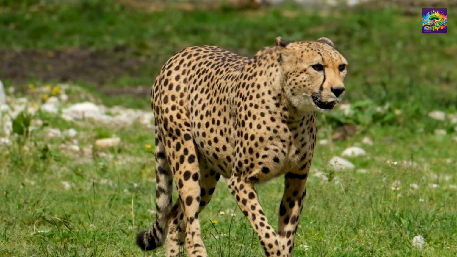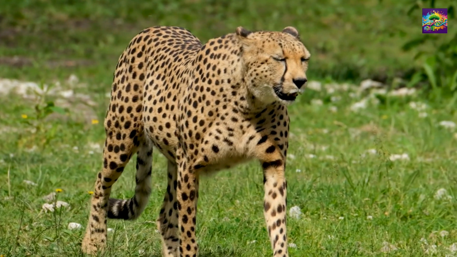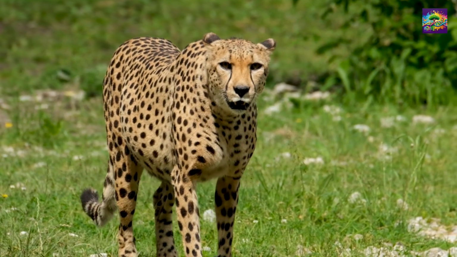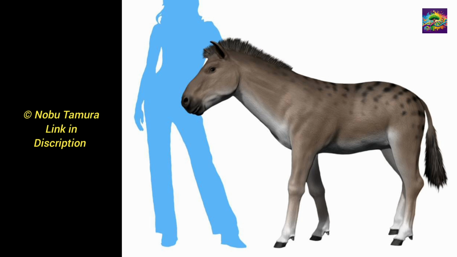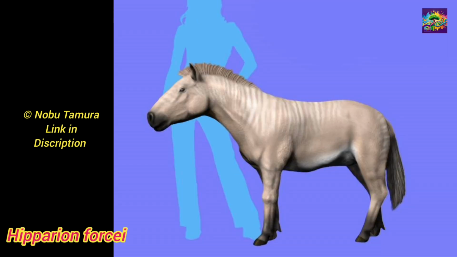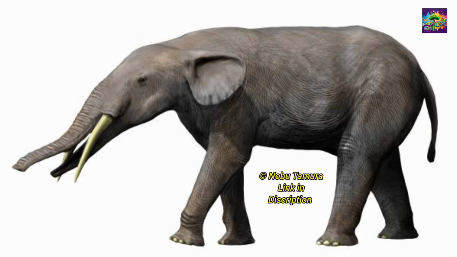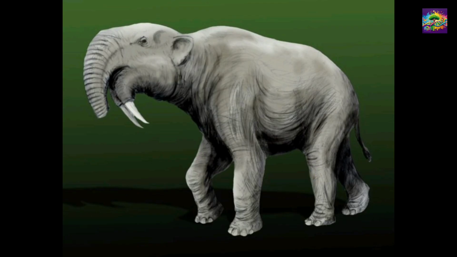The expansion of grasslands forced both herbivores and their predators to develop new physical characteristics for running faster and surviving longer. Ancestors of horses like Merychippus and Hipparion emerged during the Miocene epoch. Their teeth became adapted for grazing on grass, and their long legs evolved for running swiftly. Early elephant lineages like Gomphotherium and Deinotherium evolved during the Miocene. Their trunks and tusks became elongated, aiding in feeding and other activities.